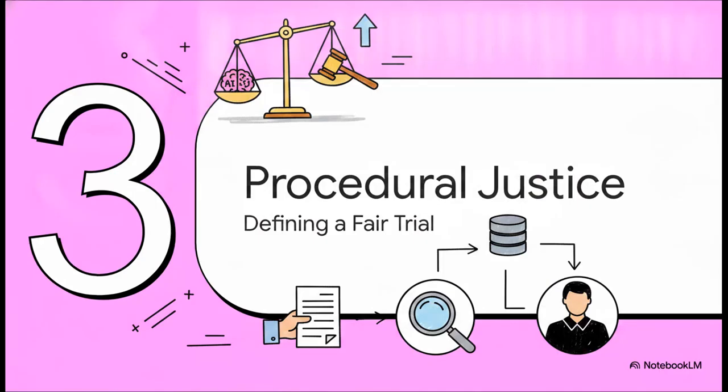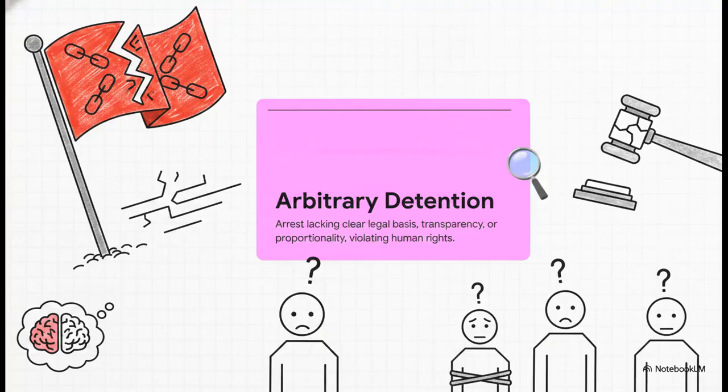Okay, Section 3, Evaluating Procedural Justice, the definition of a fair trial. A major red flag raised consistently by the AIs was the concept of arbitrary detention. The analyses pointed out a crucial distinction here. Arbitrary doesn't just mean illegal. It means an arrest that is unpredictable, totally disproportionate, or just completely lacks a transparent, justifiable basis when you compare it to the alleged offense.